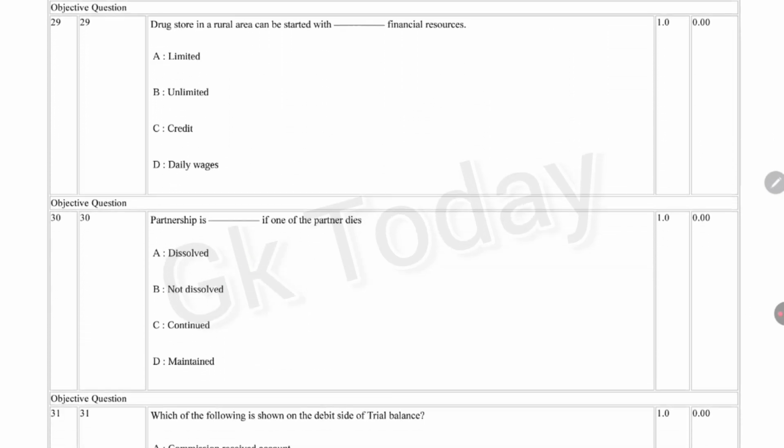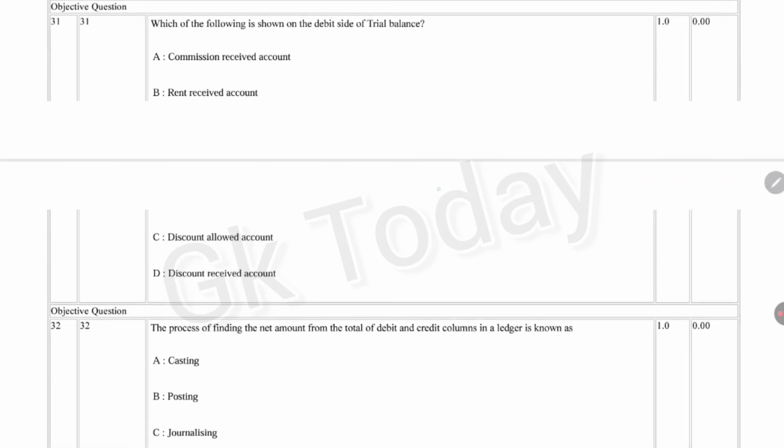Next question. Drug store in a rural area can be started with dash financial resources: limited, unlimited, credit, daily wages. Correct answer is: drug store in rural area can be started with limited financial resources. Next question. Partnership is dash if one of the partner dies. Partnership is dissolved if one of the partner dies.